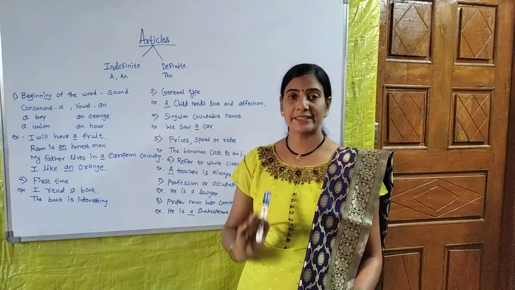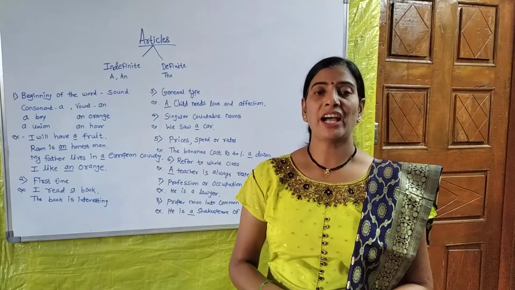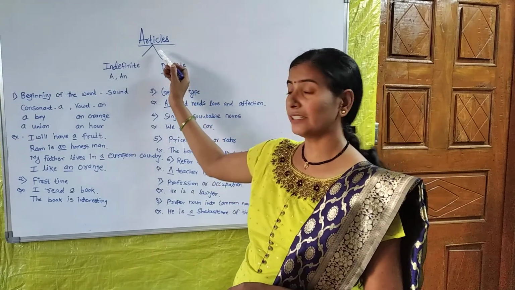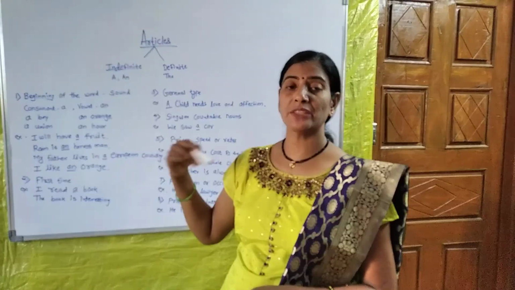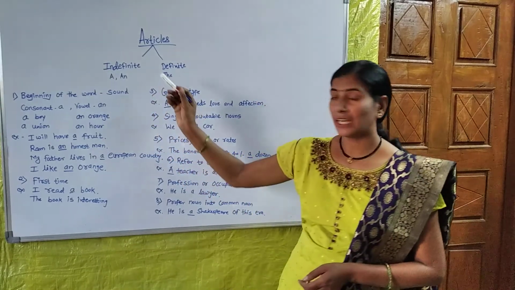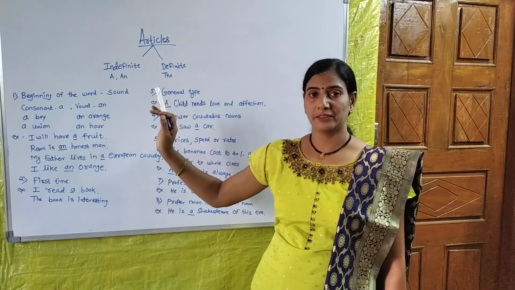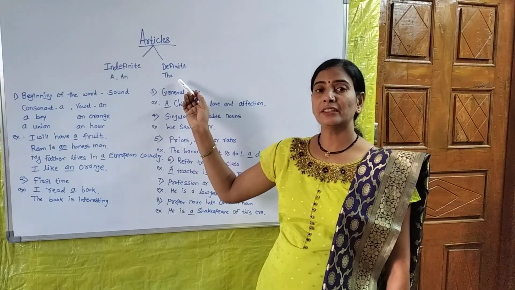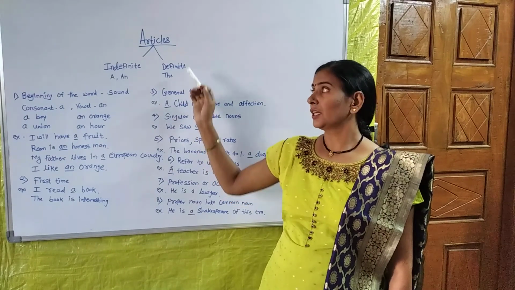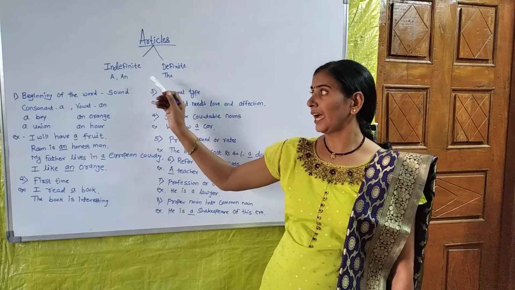Now, what exactly is meant by article? An article is a word used to clarify whether a noun is specific or not, and articles are divided according to the specification of that noun. A and an are called indefinite articles because these cannot specify something, and the definite article the is called definite because it specifies something. Now we will see the first one, that is the indefinite articles a and an.